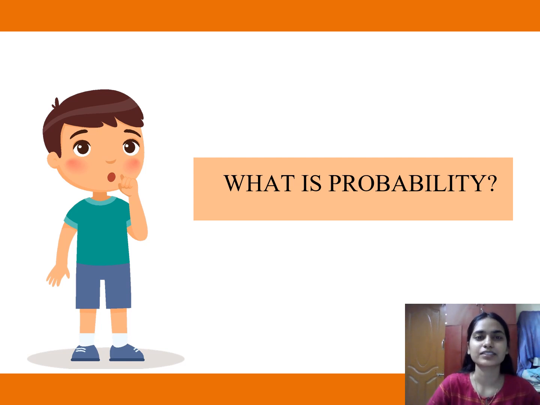What is probability? We all have come across this word, probability. It is a possibility. It is a number that reflects the chance or likelihood that a particular event will occur. For example, when we toss a coin, either we get a head or a tail. Only two possible outcomes are possible.